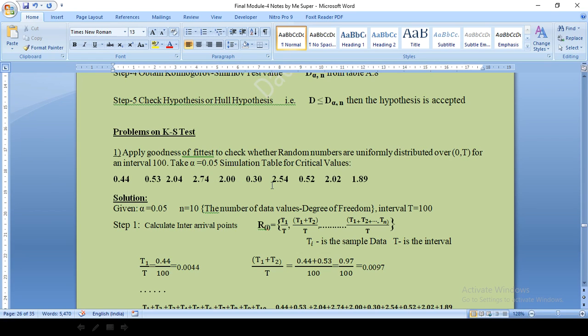See, it's very important. Sometimes in the question he may not mention the Kolmogorov-Smirnov test. If you see the word uniformly distributed given, then we need to use the Kolmogorov-Smirnov test to check whether the random numbers are accepted or rejected. So this is the table given. 1, 2, 3, 4, 5, 6, 7, 8, 9, 10.